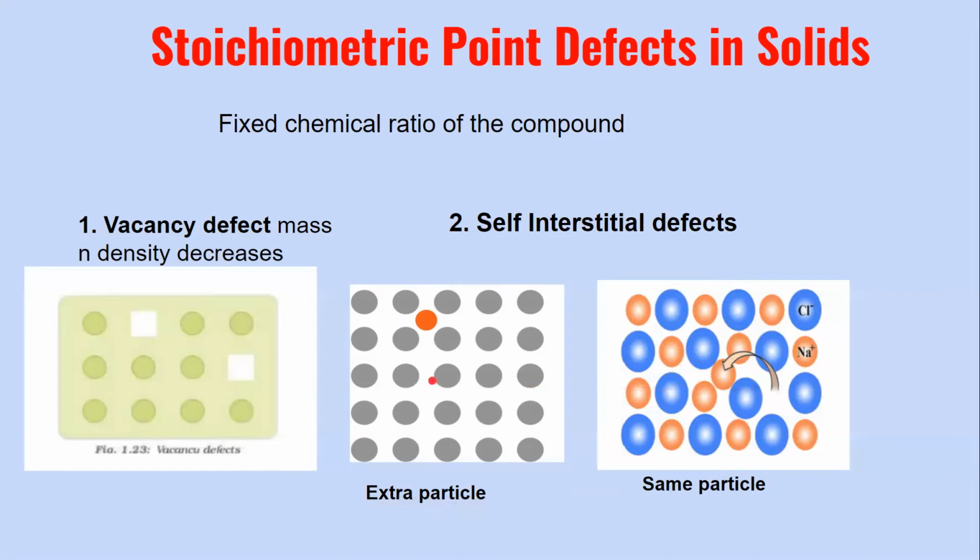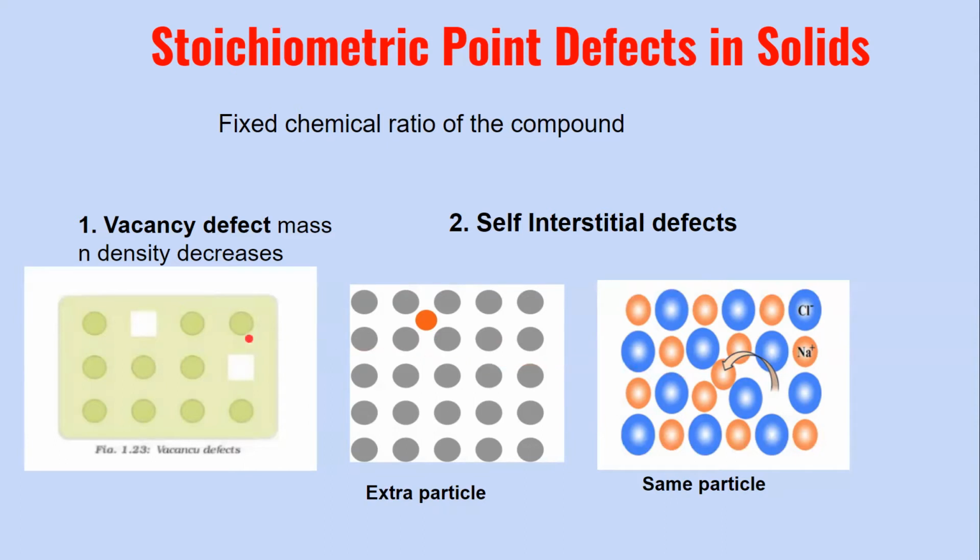Whereas when the extra particle is present, due to the presence of the extra particle of the same type as the other particles in the crystal lattice, the mass will increase and hence there is an increase in density here. So this type where the same particle is just leaving its original position and occupying the space in between, that can be called a combination of a vacancy defect and a self-interstitial defect.